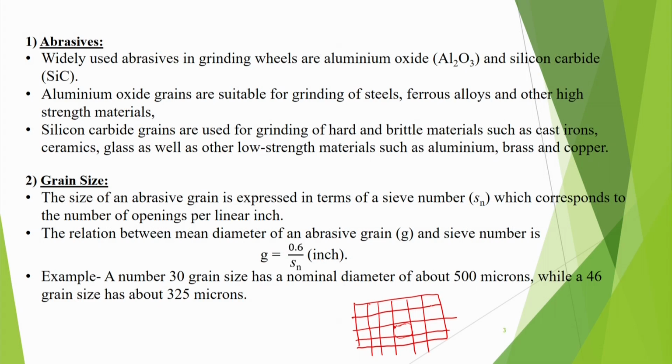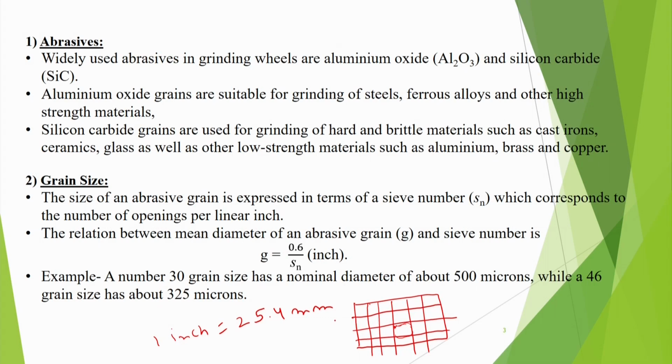If we talk in terms of inches, 1 inch is equal to 25.4 mm. The old system was actually inch-based, and in our country also we used inches, and now of course we have switched over to the SI system of units, but you should know the conversion. So, 1 inch is equal to 25.4 mm.